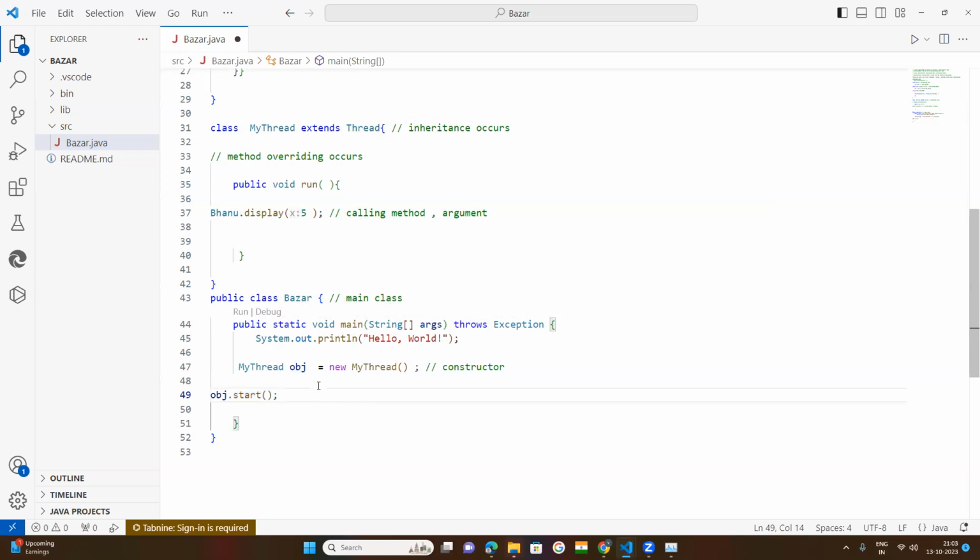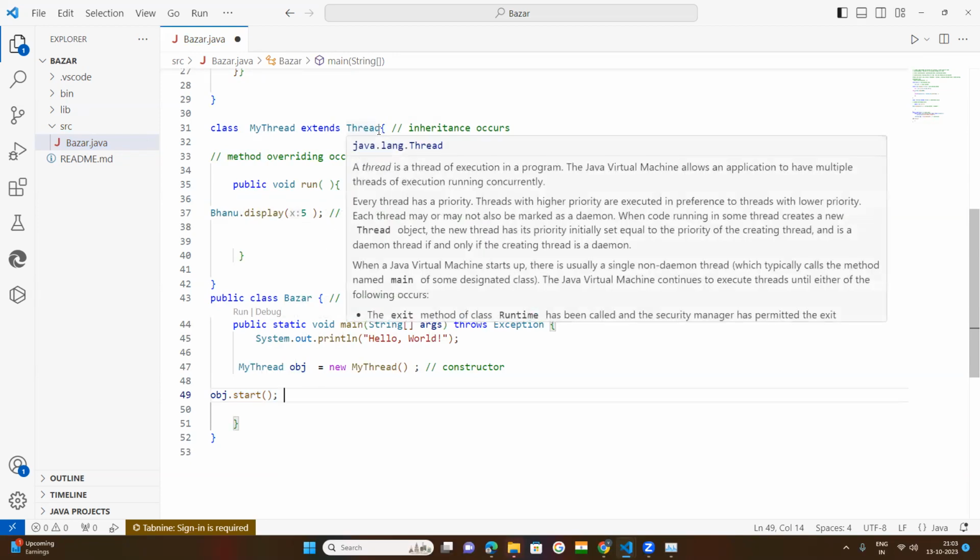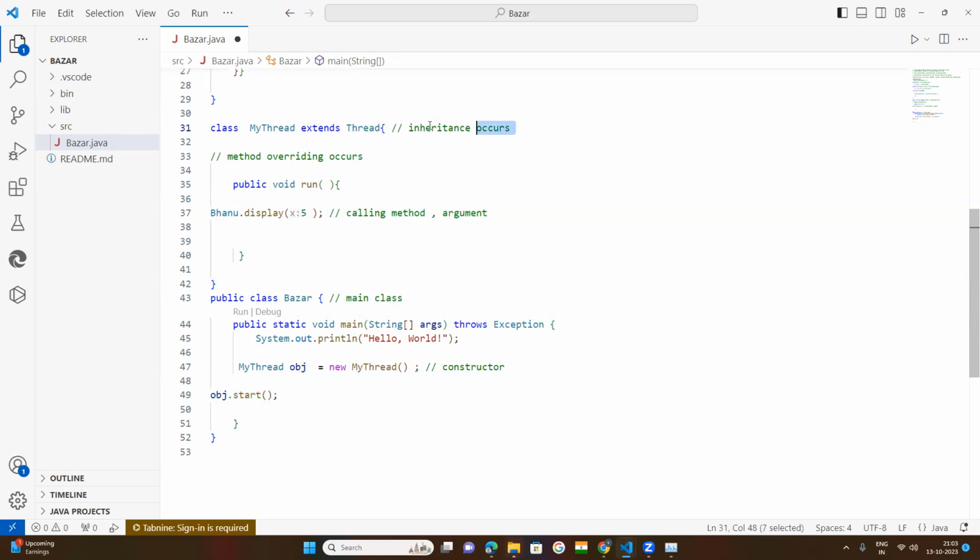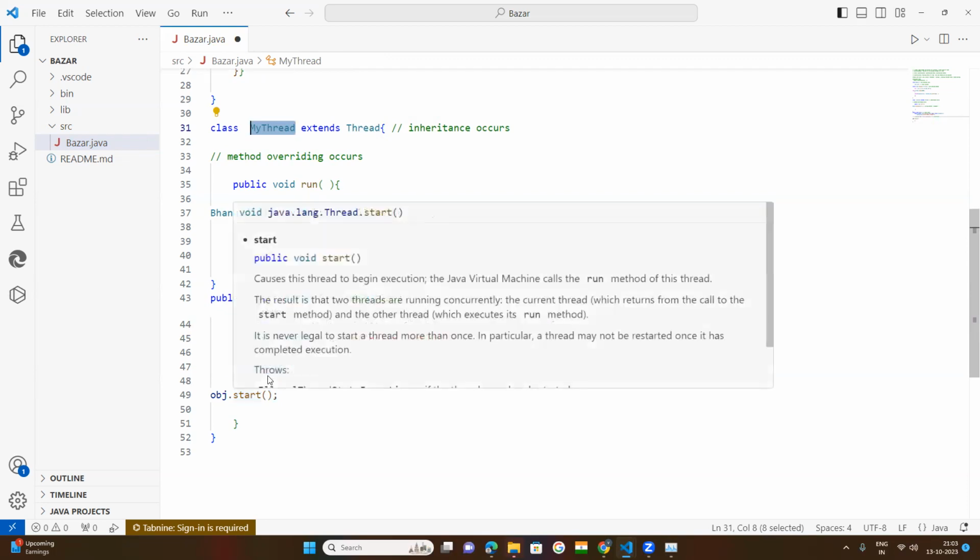But I can't create the object for the thread class. Why? Because the thread class methods are inherited by this child class. The thread class has the run method and the start method, and they will be accessed by creating the object.